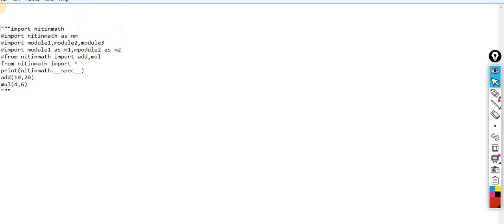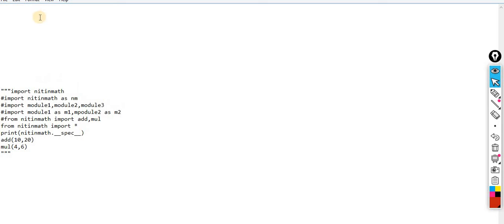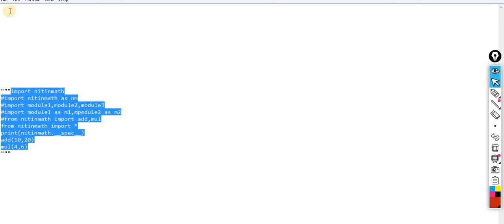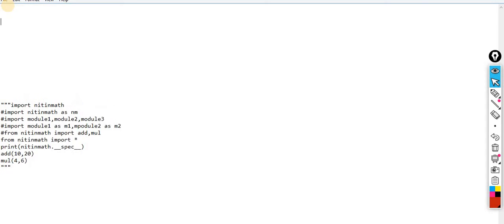Comment means it won't execute. Okay, if you want to make a multi-line comment, start your string with triple double quotes and end your string with triple double quotes. Now it can be considered as your doc string as well. Okay, so understand this point.